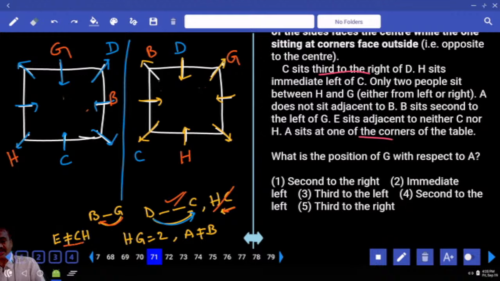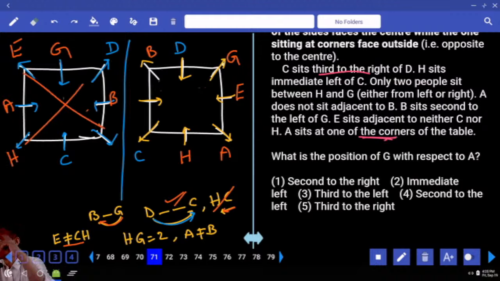Done? And E is not adjacent to C and H, so E must be here. Then the next one: A and B are not adjacent, so A is here. A is at one of the corners of the table. I told you earlier that this is the center. This information will be useful to eliminate possibilities, and it is not useful to determine the direction of the arrangement. So starting with it, the arrangement will not be set anywhere. Then we need to take the first one directly. Then who is the person left over? F is the person left. Done with this?